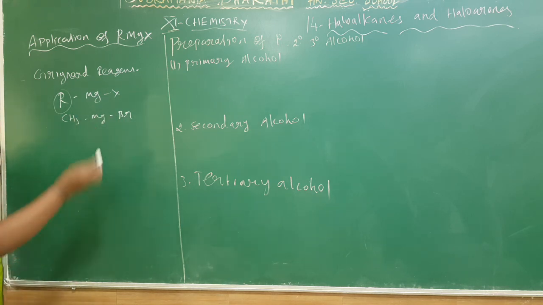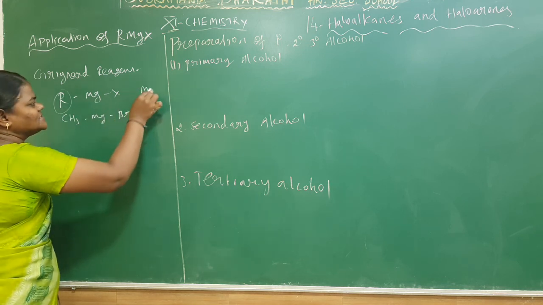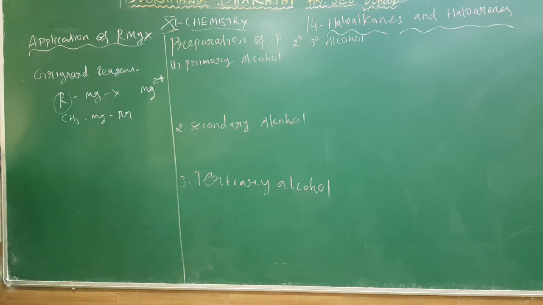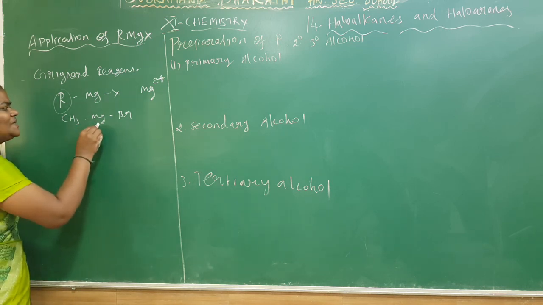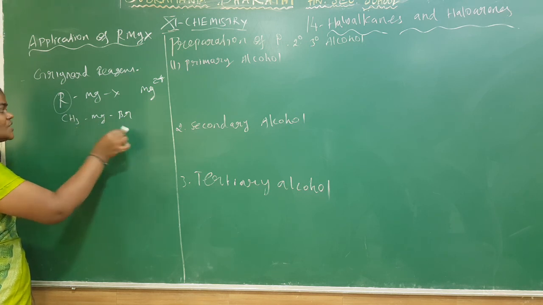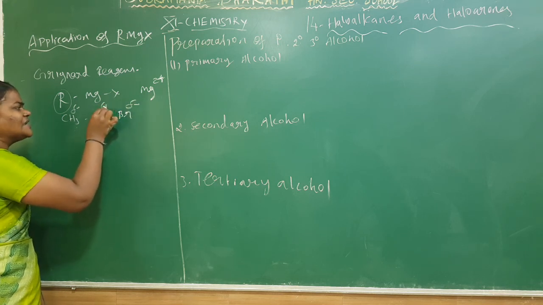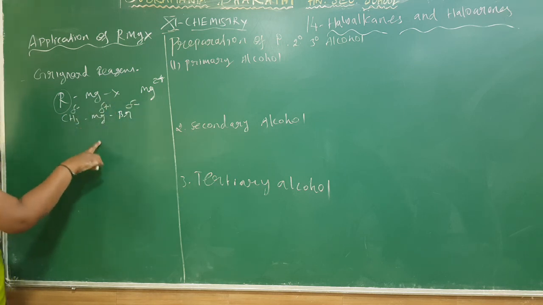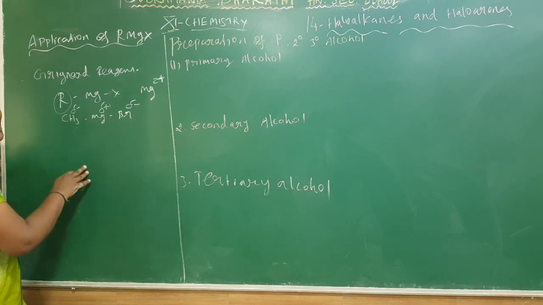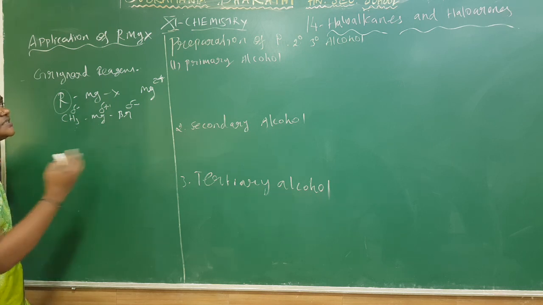Magnesium is generally an electropositive element, a more electropositive element, so its charge is Mg2 plus. But this Mg2 plus is attached with two different groups, one is alkyl and one more is halogen, so those have a delta negative, and the magnesium has a delta positive because its positive valence will be 2. So this Grignard reagent is now used for many organic synthesis reactions.